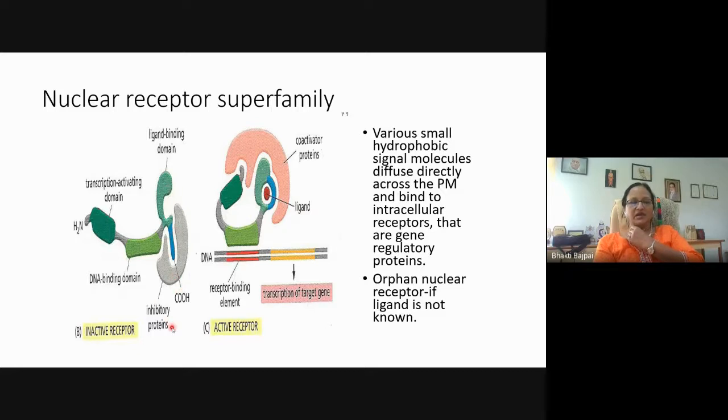There will be a change in the conformation of the receptor, and its DNA binding domain will be exposed, which can then bind to the receptor binding element present on the DNA. The activity of this protein will be further activated by the presence of coactivator proteins, and gene transcription will occur. Now, there are also orphan nuclear receptors, where the ligand is not known.